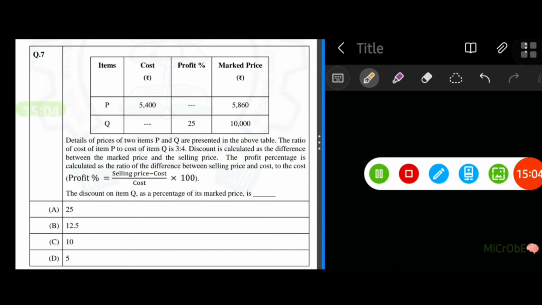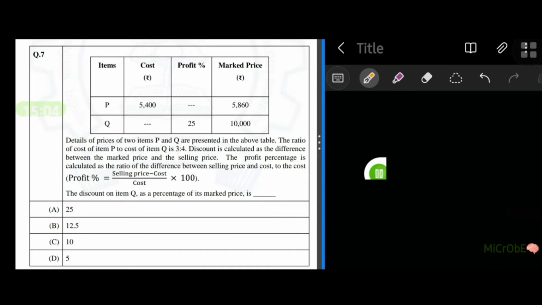The seventh question, we have got a table there. It's representing items, cost, profit and marked price. The names of the two items have been given, P and Q. The cost of P is given, the profit of Q is given, and the marked price for P and Q has been given. Details of prices of two items P and Q are presented in the above table.